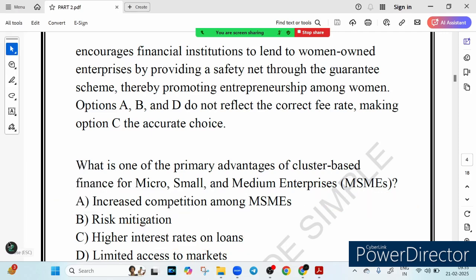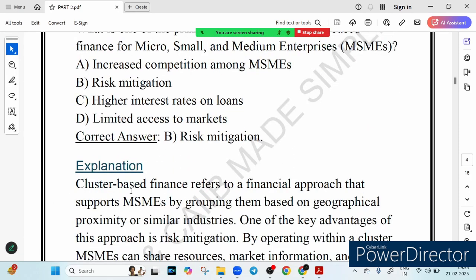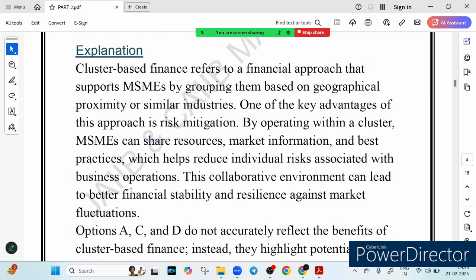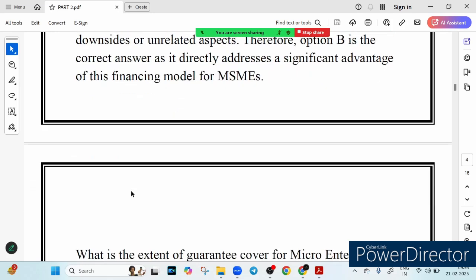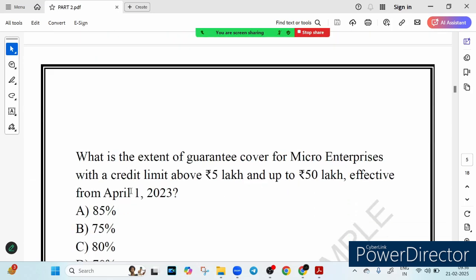How do they help MSME? They help MSME to reduce the risk. You can see the answer. It promotes collaboration, not competition. It does not lead to higher loan interest, and it enhances the market access. So these are the benefits of cluster based financing.